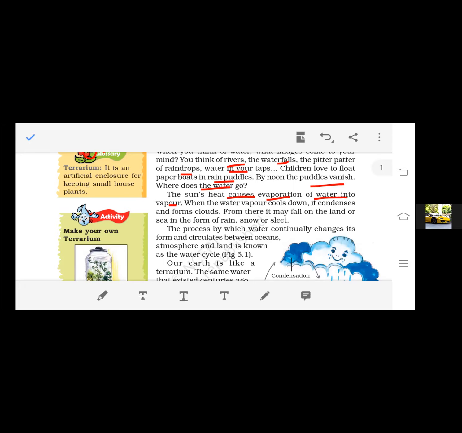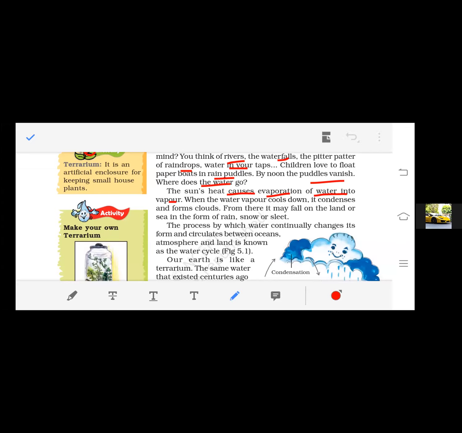Similarly, it happens in the water bodies, where they get heat from the sun. When the sun's heat falls on water bodies like oceans and rivers, what would happen? The temperature of the water will get higher, and due to the high temperature, the water will convert into gaseous form, into water vapor, right? Now what would happen? This evaporated water rises up in the atmosphere.